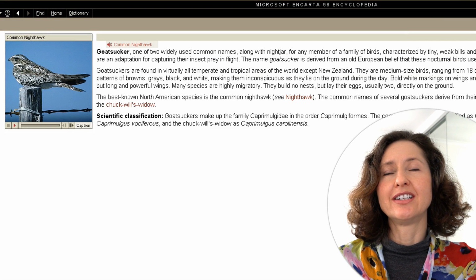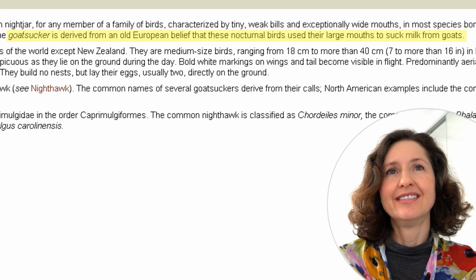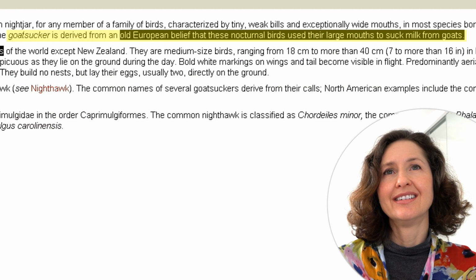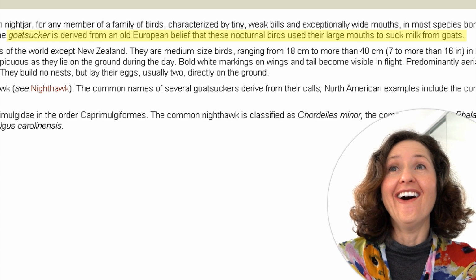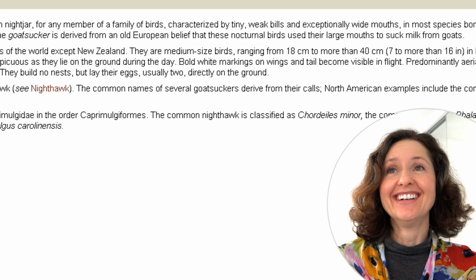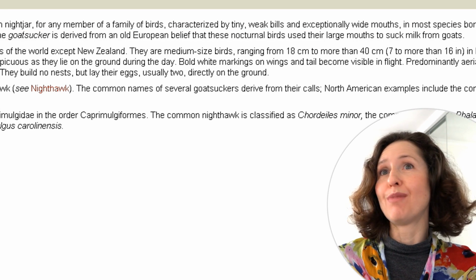Fly around the night in a jar? The name goat sucker is derived from an old European belief that these nocturnal birds use their large mouths to suck milk from goats. I would love to see that. The goat probably thinks it's its babies.